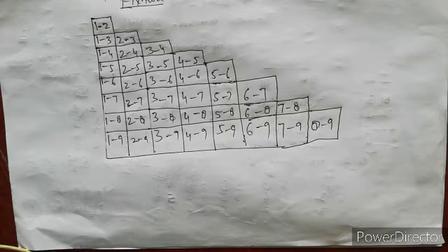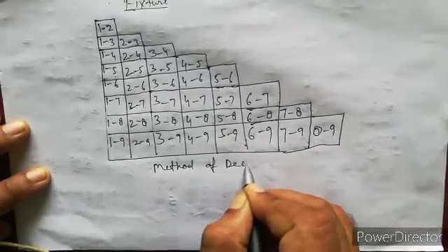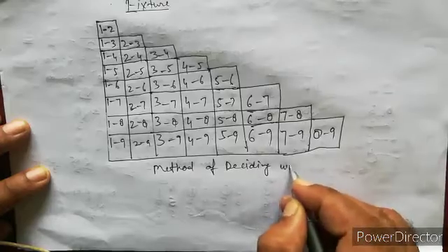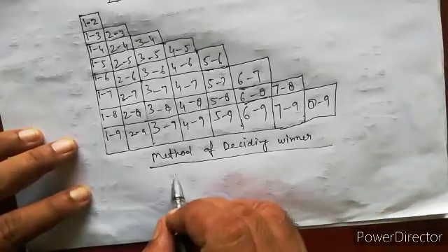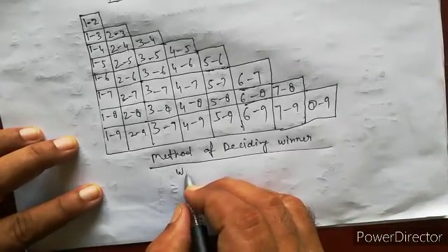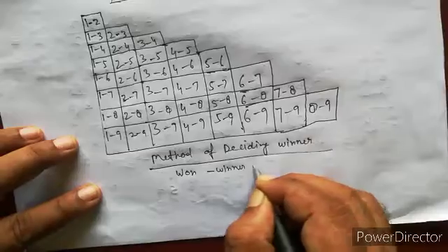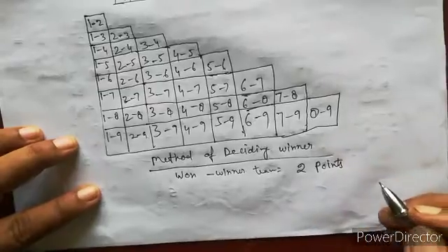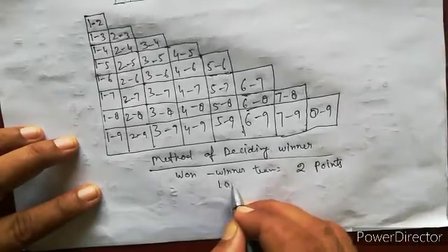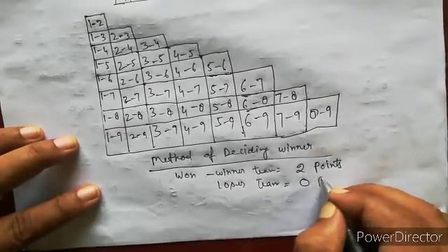But in a league each team plays every other team. So the method of deciding the winner: if a team wins the match, the winner team gets 2 points, the loser team 0 points.